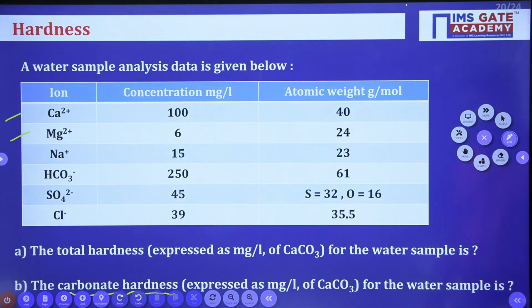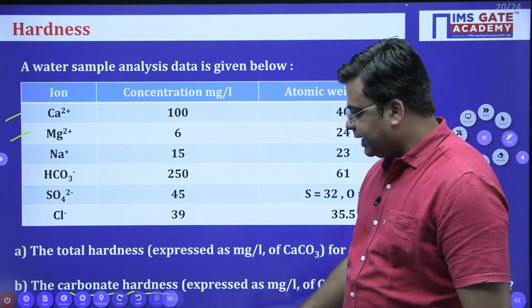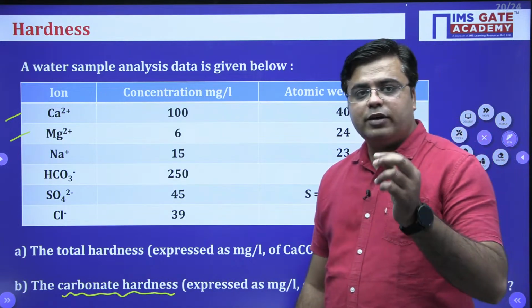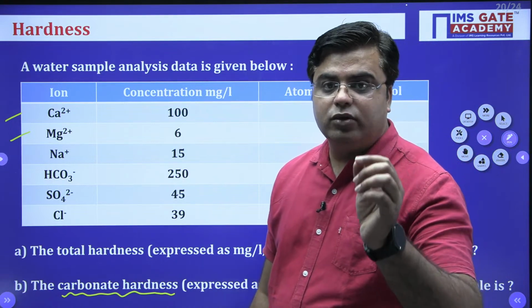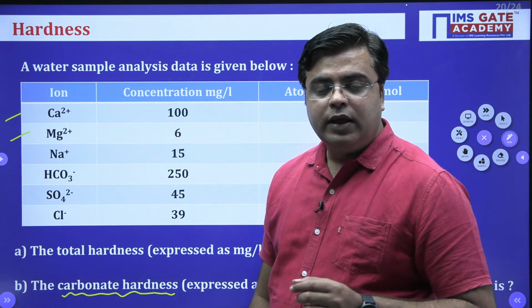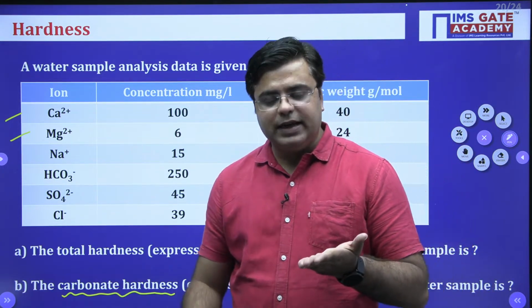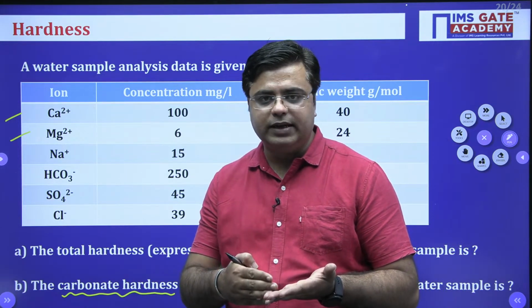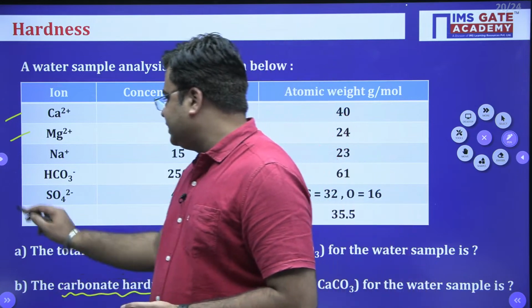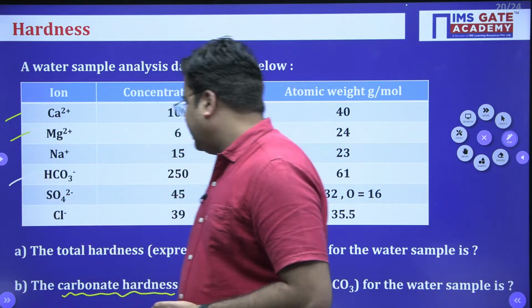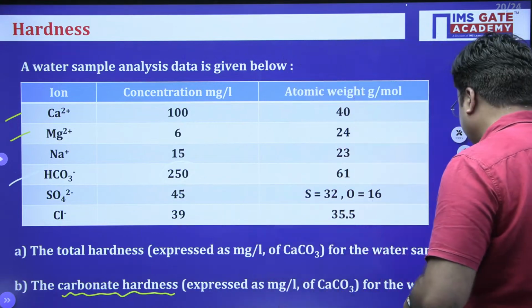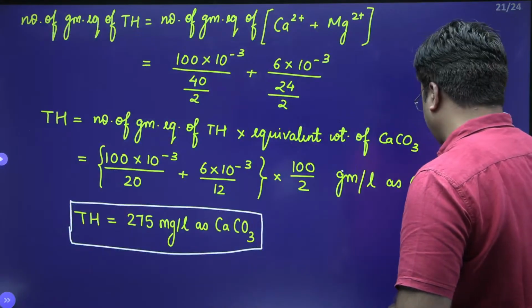Now coming to the next step, which says calculate the carbonate hardness of the water sample. Now for calculating the carbonate hardness, we need to know the alkalinity of the water sample. And the major ions which cause the alkalinity are OH minus ions, HCO3 minus ions and CO3 2 minus ions. So we have HCO3 minus ion given to us and concentration is 250 milligram per liter, right? So we can calculate the concentration of alkalinity.